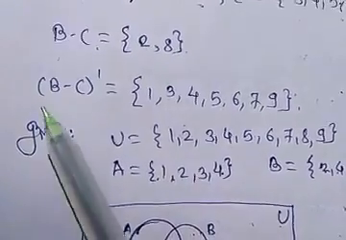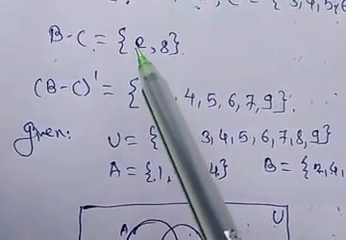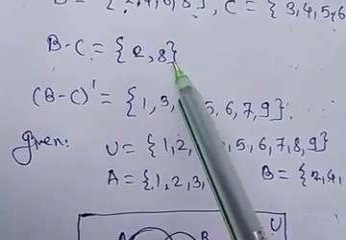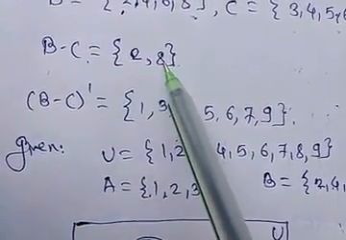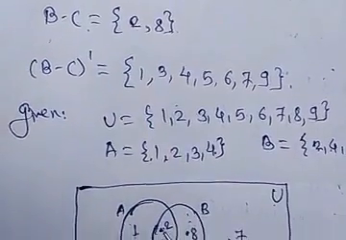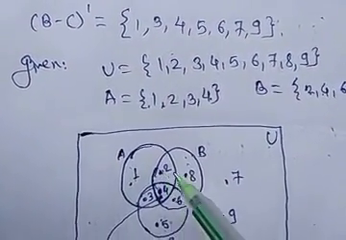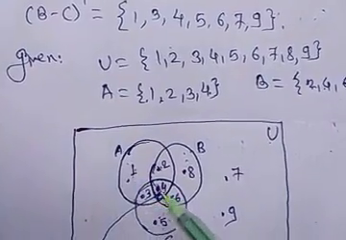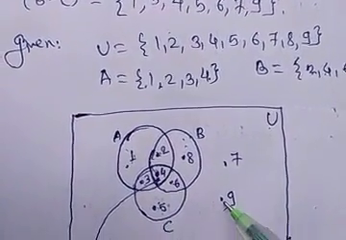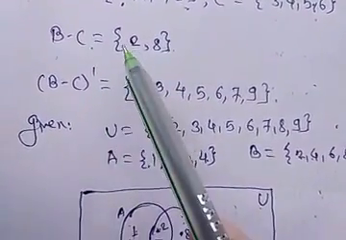And the complement of B minus C contains the remaining elements of the universal set other than 2 and 8. That is, we do not write 2 and 8, and the remaining elements 1, 3, 4, 6, 5, 7 and 9 will be contained in the complement of B minus C.